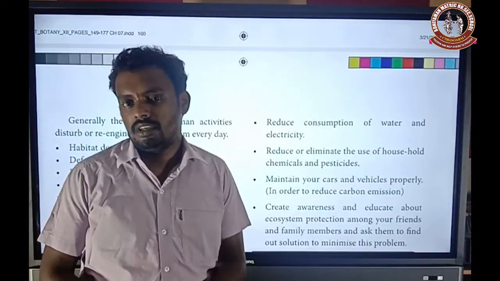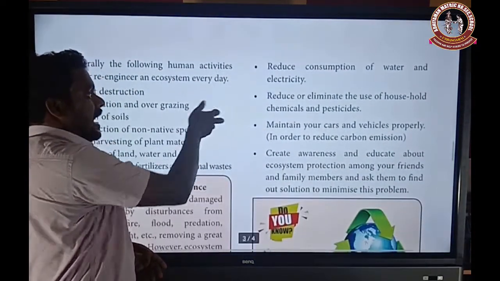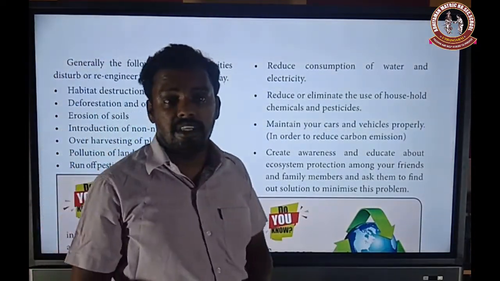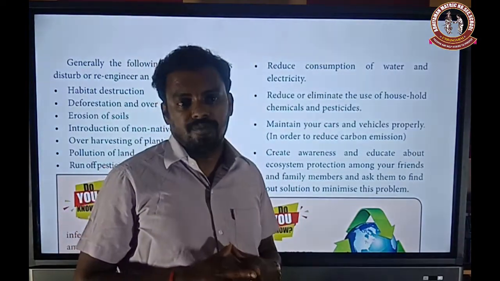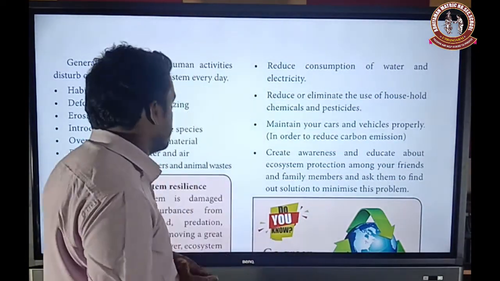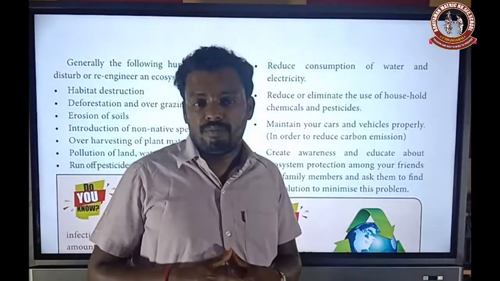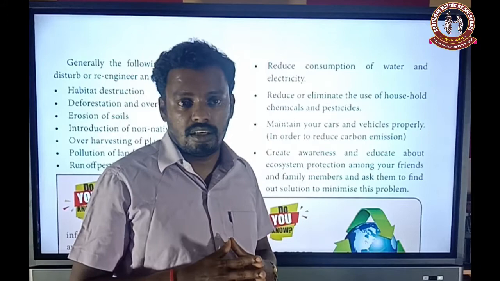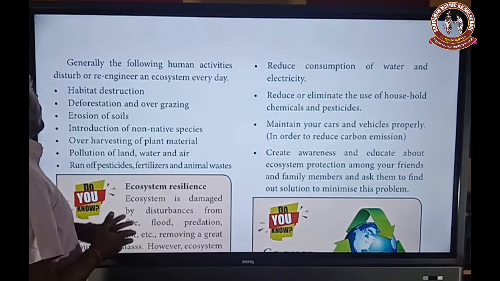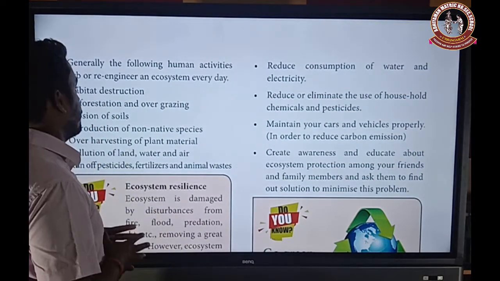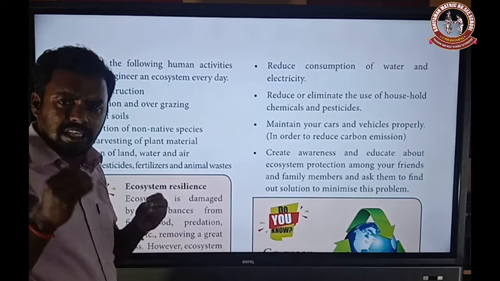Dear students, now we are going to discuss anthropogenic activities. Already I told you that anthropogenic activities means man-made activities, up to the introduction. But today we discuss the different types of man-made activities that affect our ecosystem. Generally, the following human activities disturb, that means affect or re-engineer, an ecosystem every day. It is a major problem.